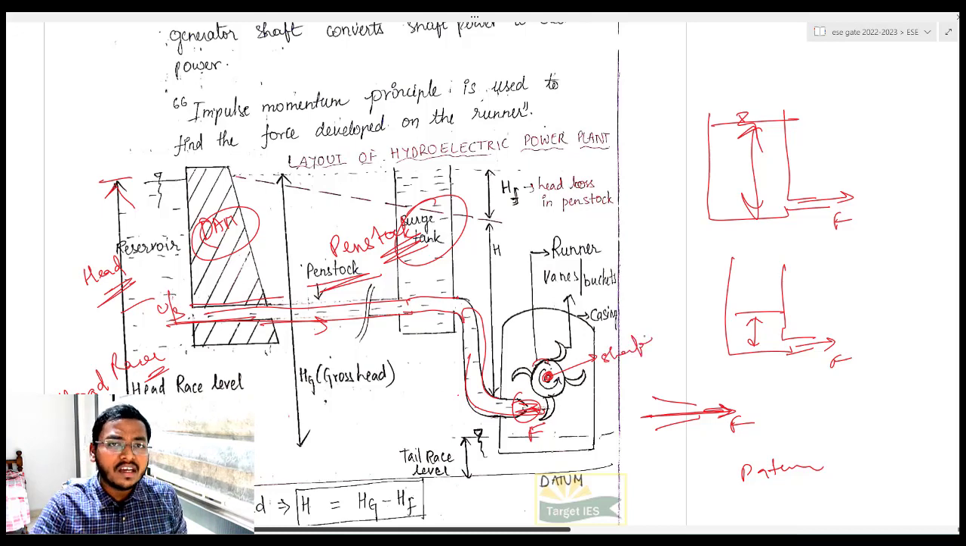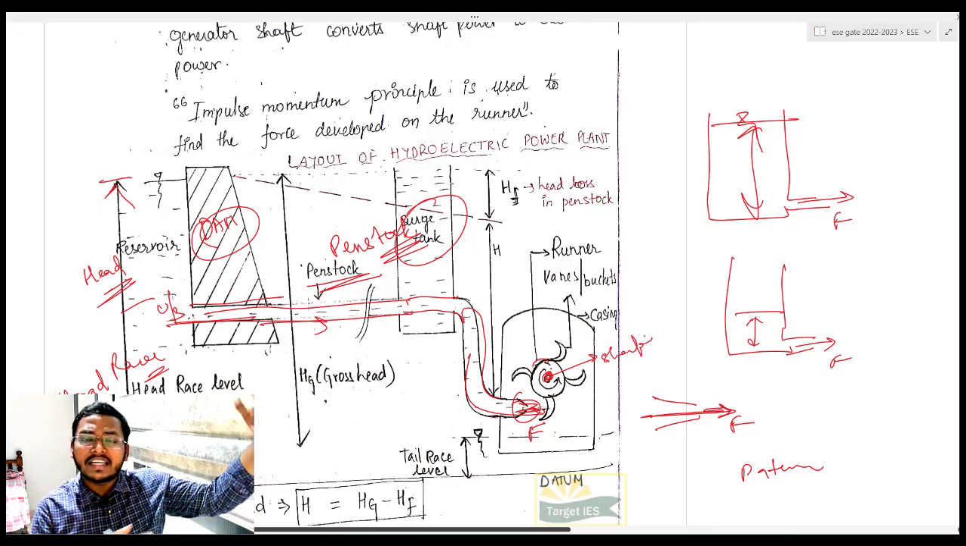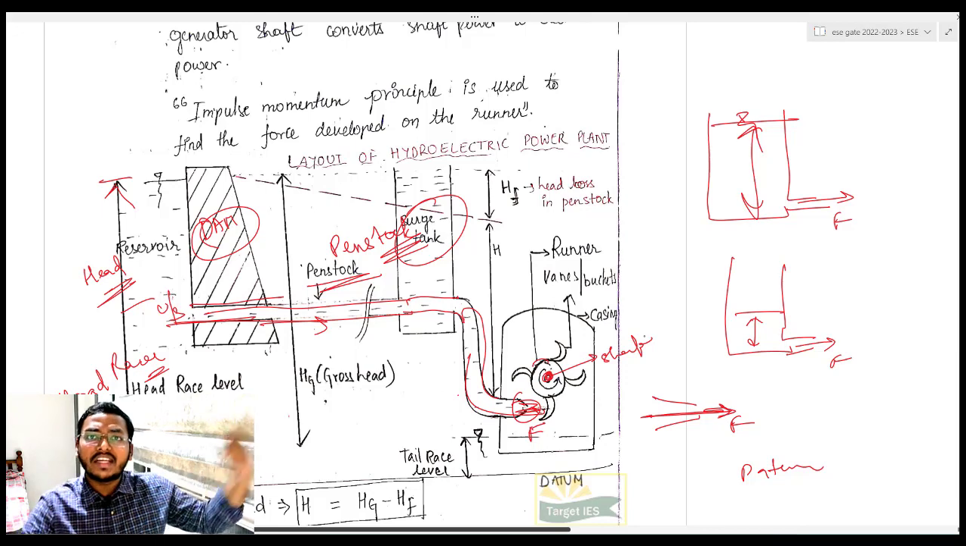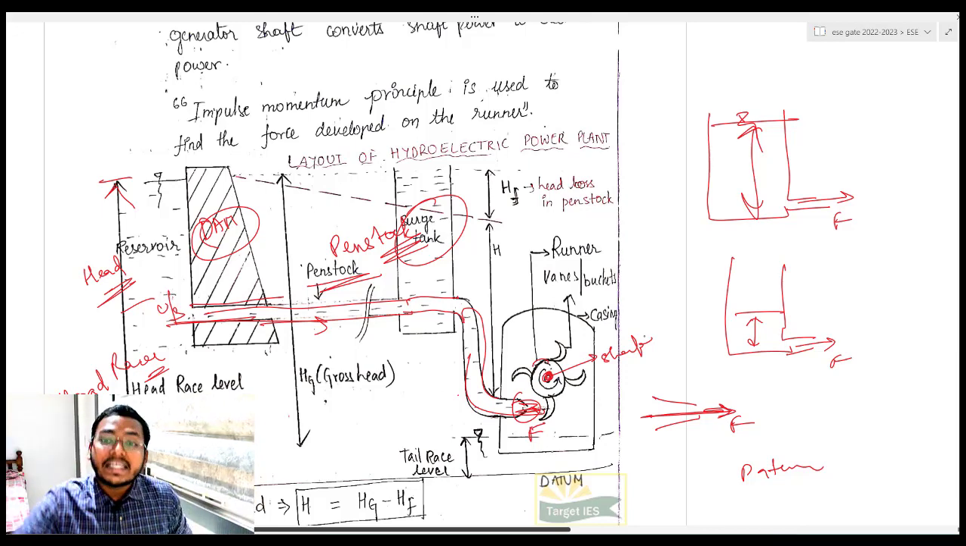A circular shaft is coupled with an electric generator, and when the shaft is rotating we get electricity. This shaft is connected to a runner. See, there are different types of turbines. I am just explaining a simple Pelton turbine. In it, the shaft is connected to a runner.